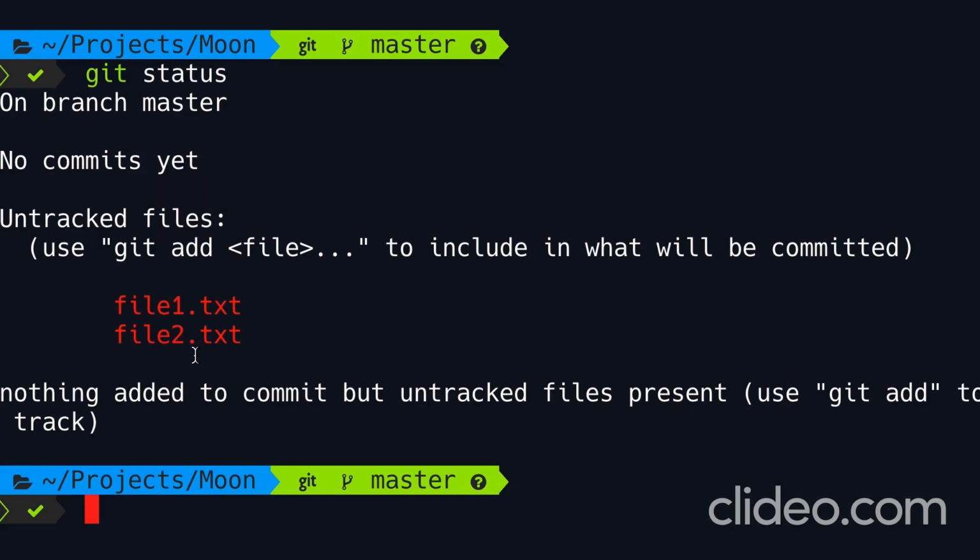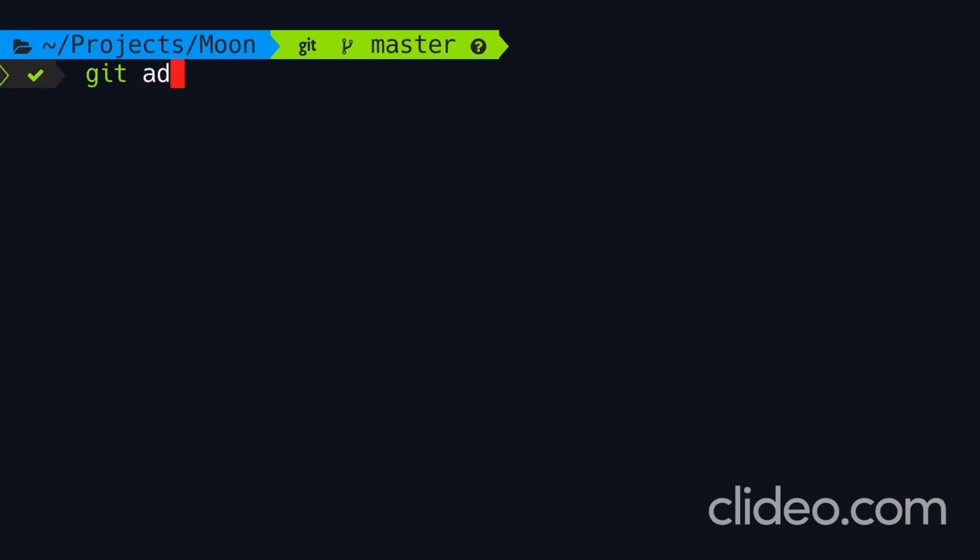To add these files to the staging area, we use the git add command. Here we can list a single file, like file1.txt, or multiple files separated by a space. We can also use patterns. So star.txt. That means all the files with the txt extension. We also have period, which adds the entire directory recursively.